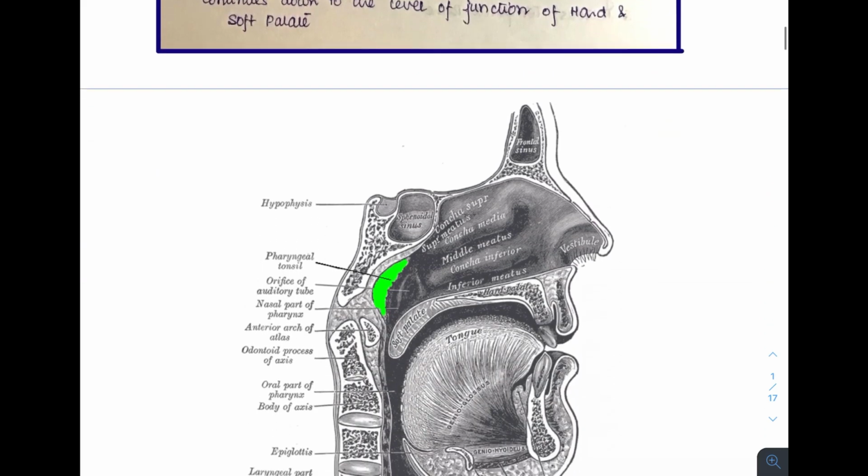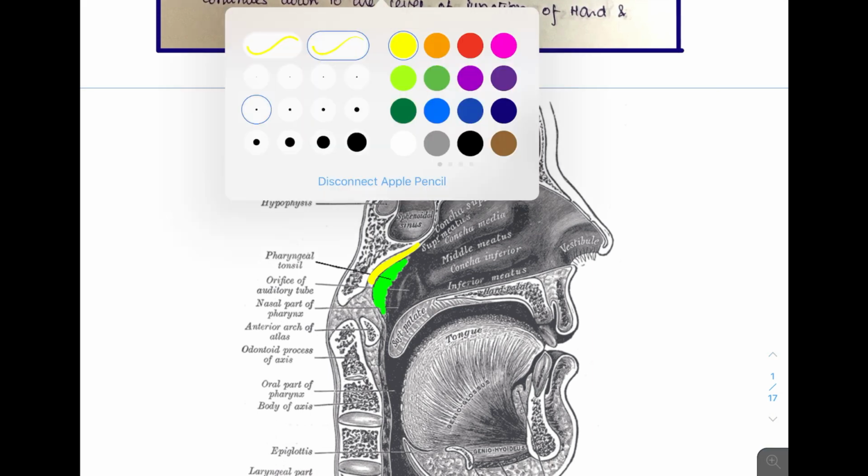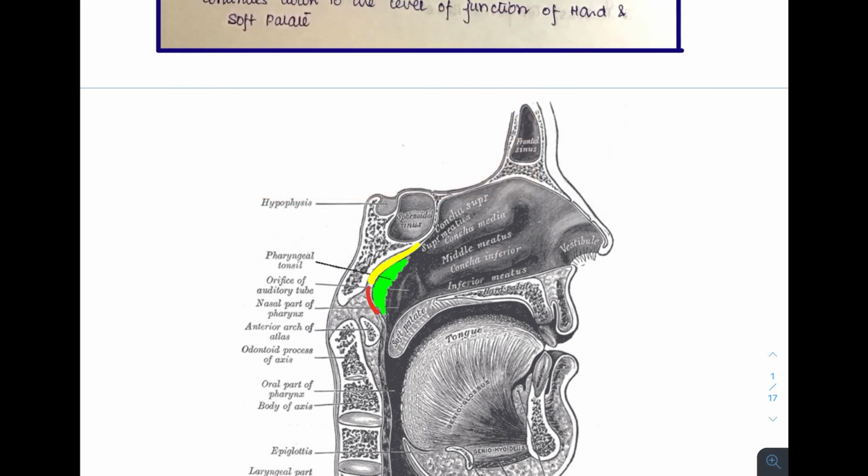We'll see in the diagram, this is forming the roof, the basi-occiput, the basi-sphenoid, and this is forming the posterior wall. Now as we can see, the roof is sloping backwards and is continuous with the posterior wall. And at the junction of both lies the adenoid or the nasopharyngeal tonsil, which is an important part of the Waldeyer's ring, which I will be covering in another video later.